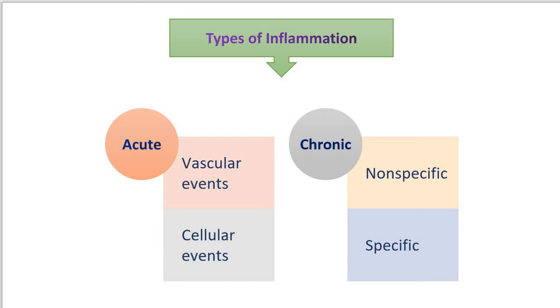Now the acute inflammation is of short duration and represents the early body reaction, and is usually followed by the process of repair.